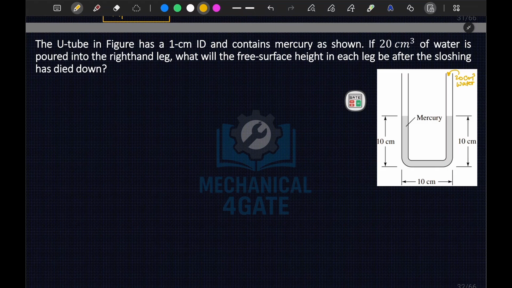Let's say this is your initial level. Now if I add 20 centimeter cube of water, what will happen? Mercury will rise up to a certain point. Let's say this rise in height is x, so on the other side it will fall by x units.